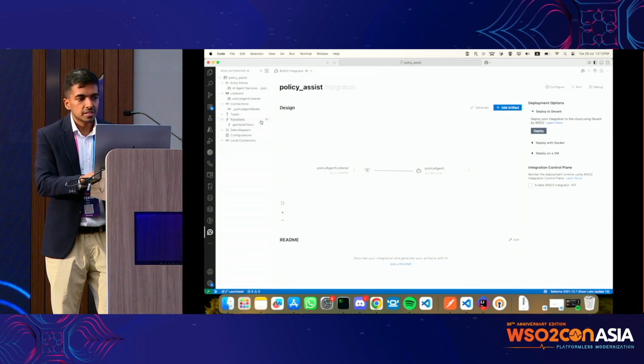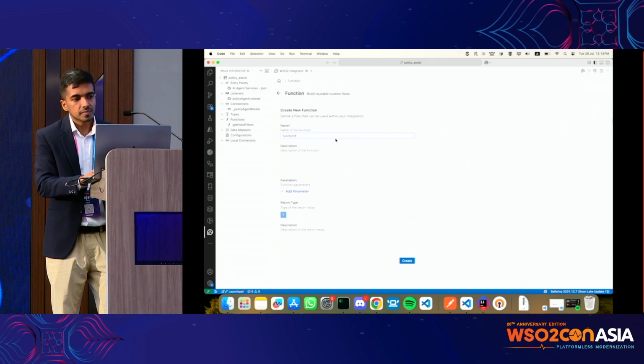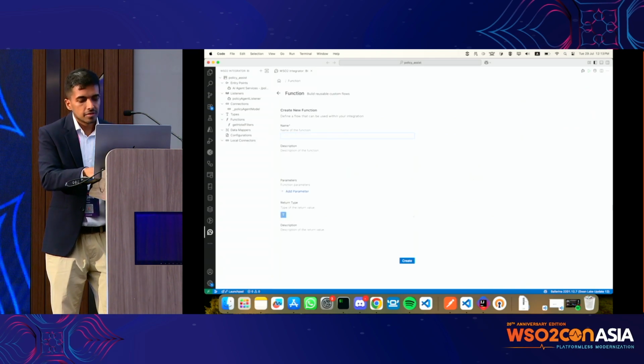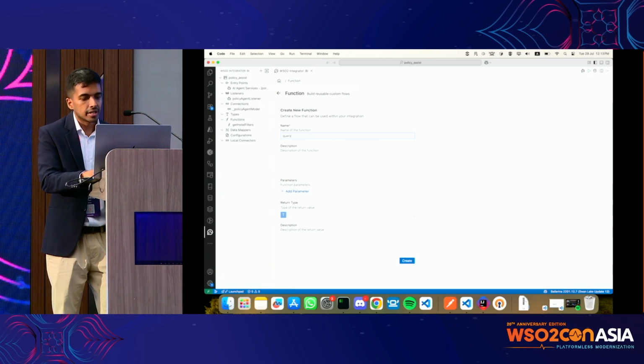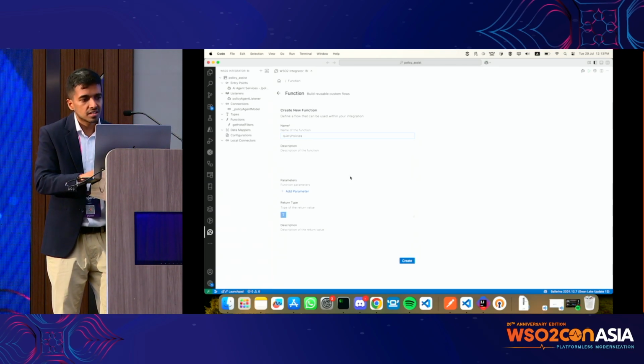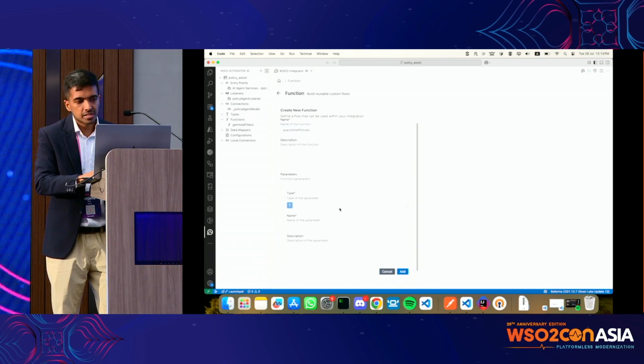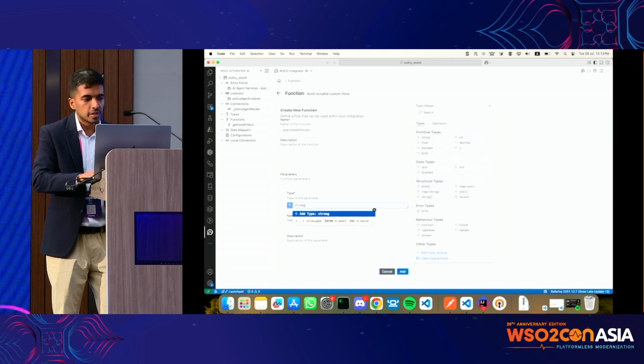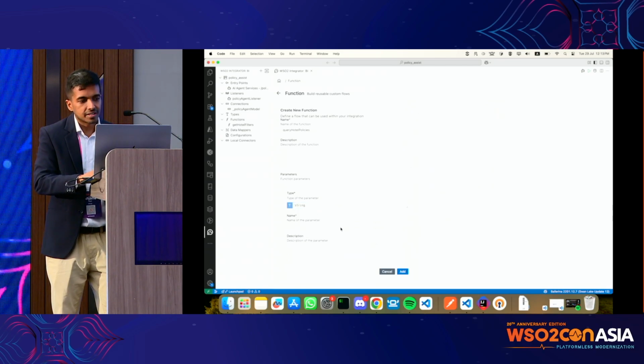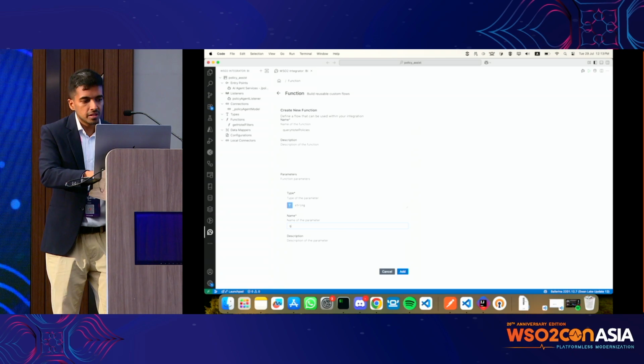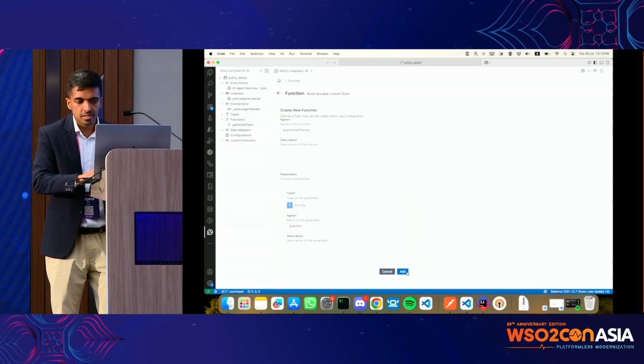So what I'm going to do is create a function in BI, which is called, let's say, query policies, or maybe we can say hotel policies to be more descriptive. There are two parameters that we are going to take. The first one would be the type. Type would be string, and the name would be the question that the user asks, right?